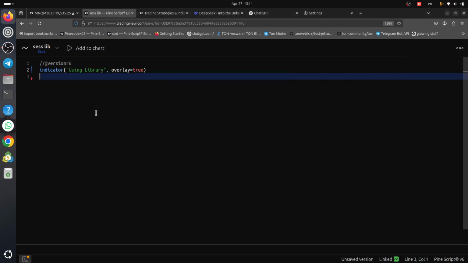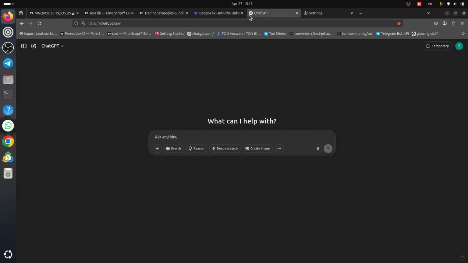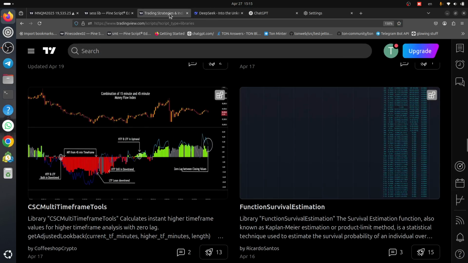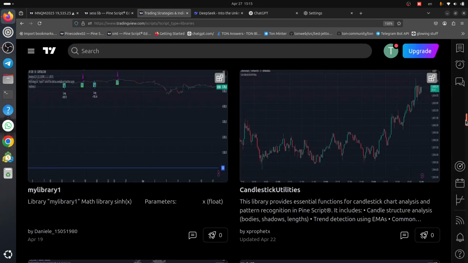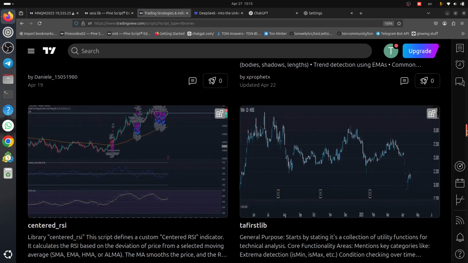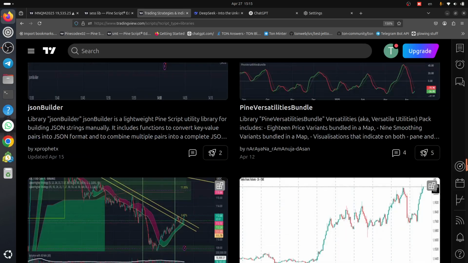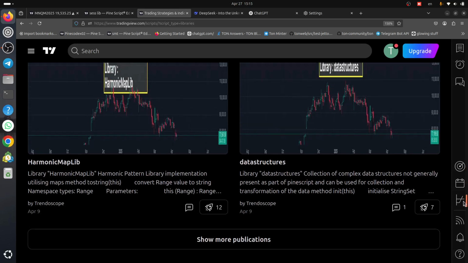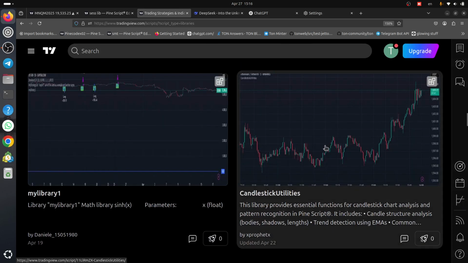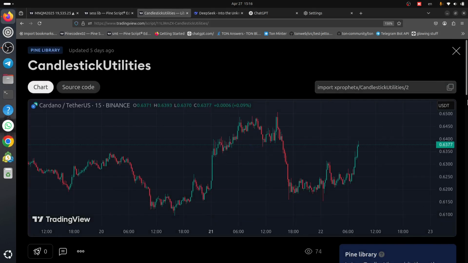Hi, here we talk about how we can use a library with ChatGPT or DeepSeek, because the library does not have good documentation, so we can use it from ChatGPT, with help from ChatGPT or DeepSeek. Let's do, for example, candlestick. Provide essential for candlestick chart analysis. This is good.